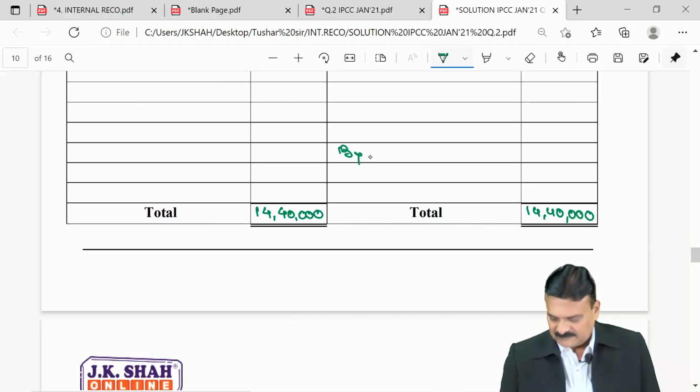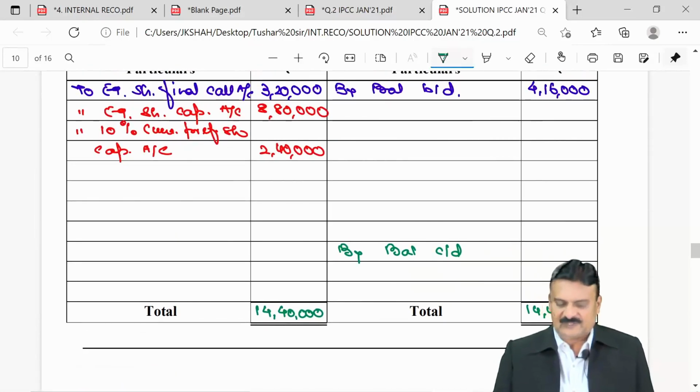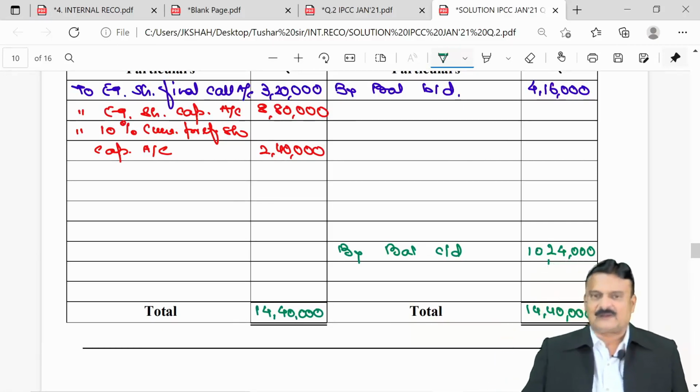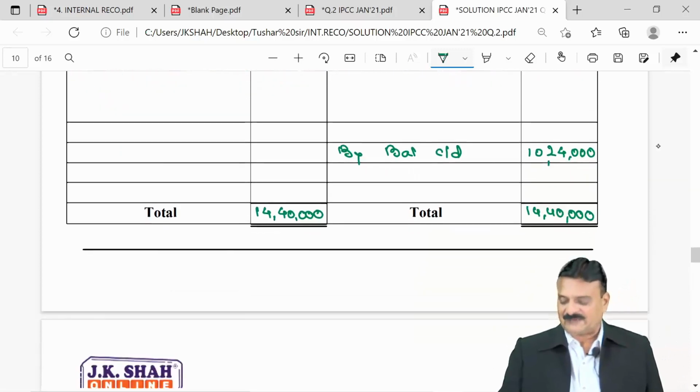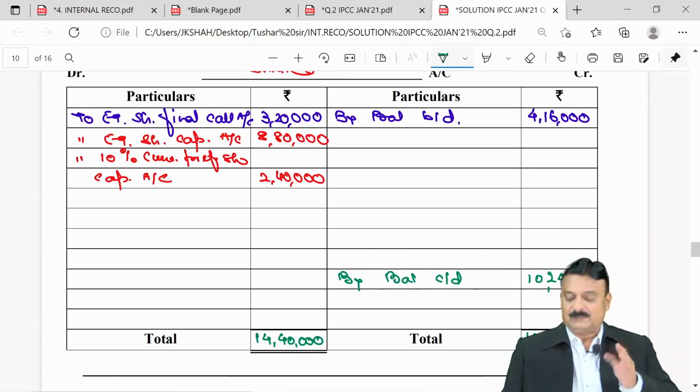By balance carried down, 416 minus 1440, find the difference. 10,24,000 will be our favorable bank balance coming in the current assets. Bank overdraft is nullified. So, that was a typical sum where the question came out with a variety.